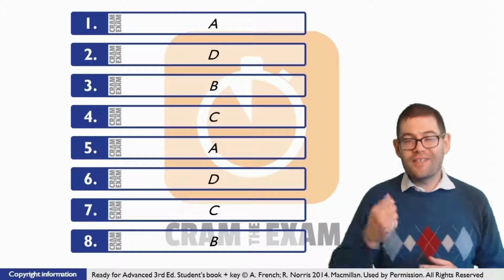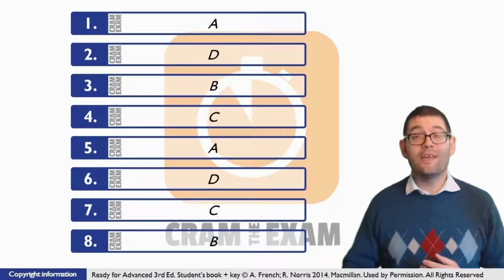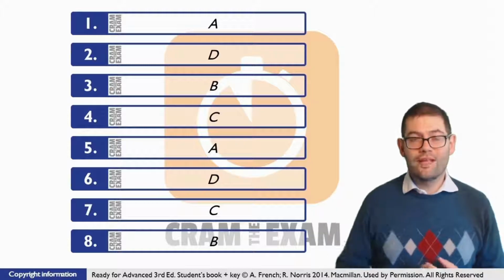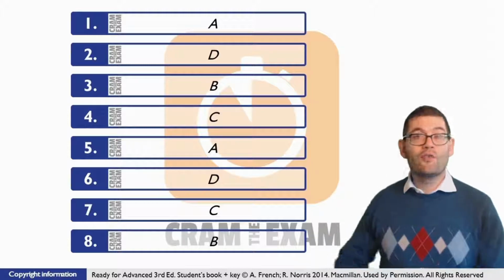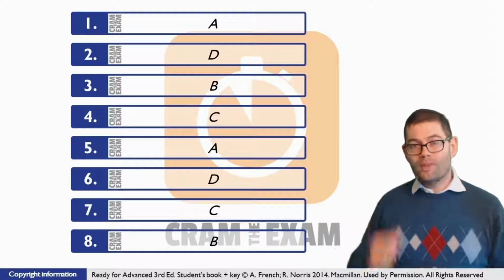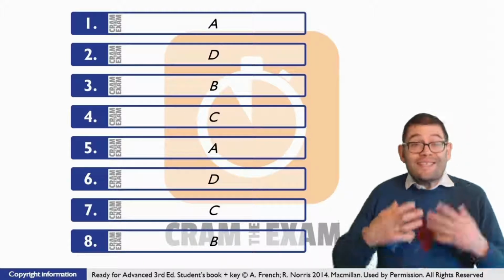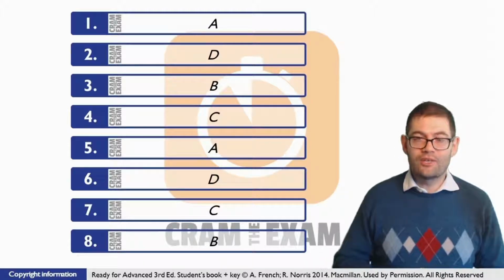For question number 6, the answer that we choose has got to collocate with the noun that follows the gap, relationship. In other words, to create or make a relationship. What's the answer that we're looking for? You establish long-term relationships.